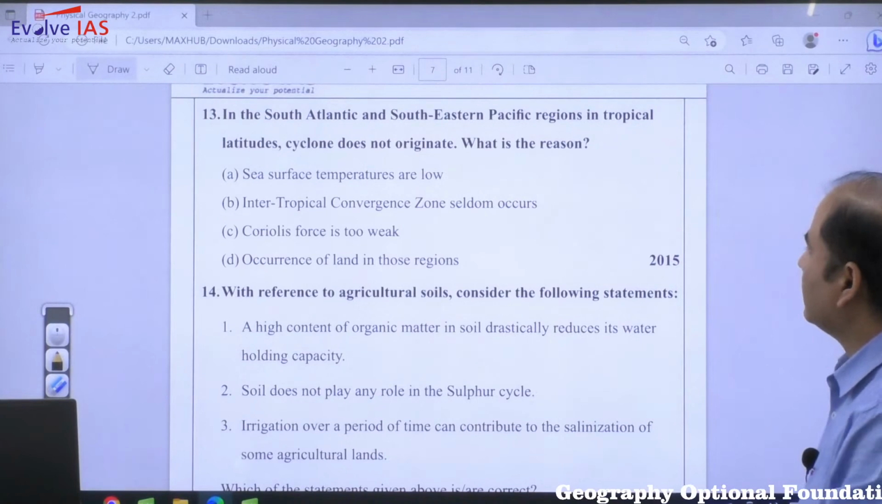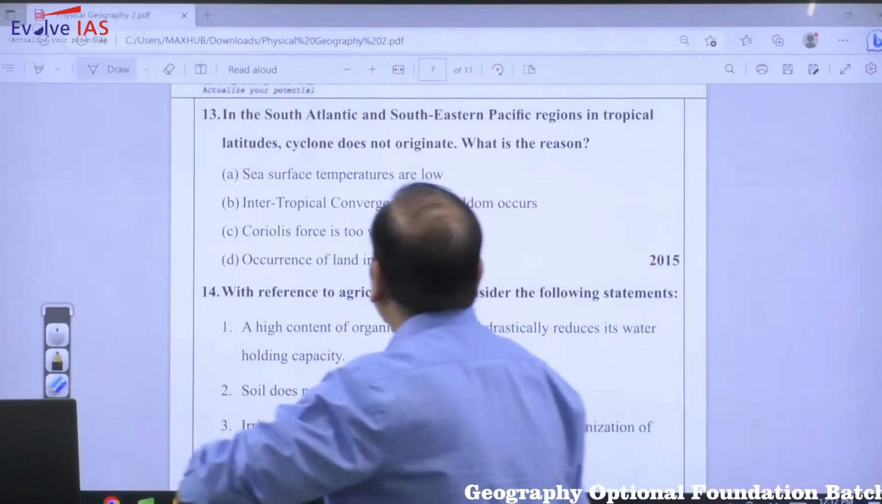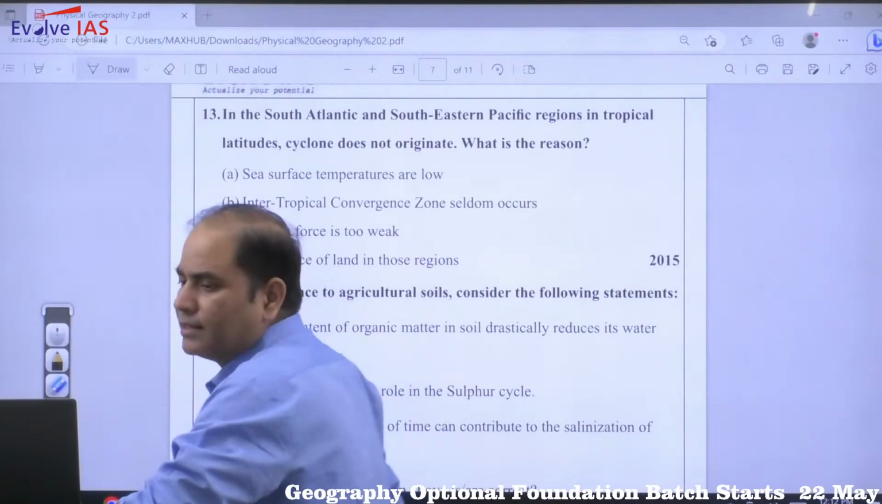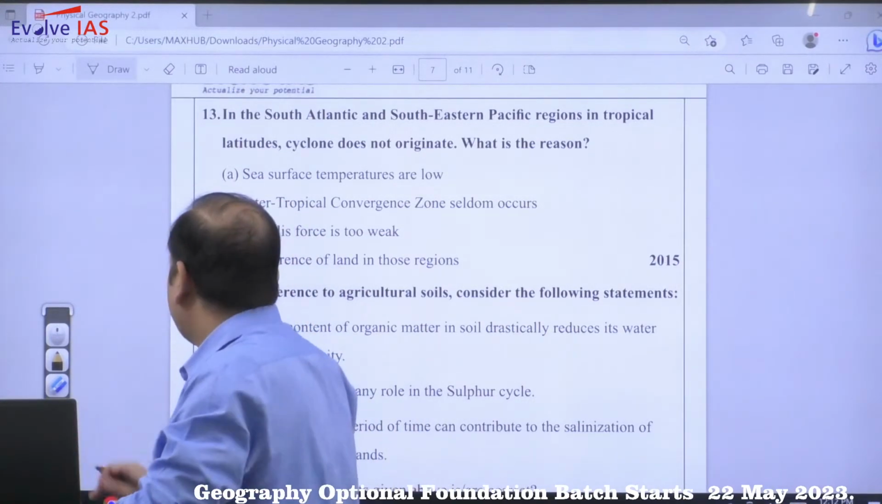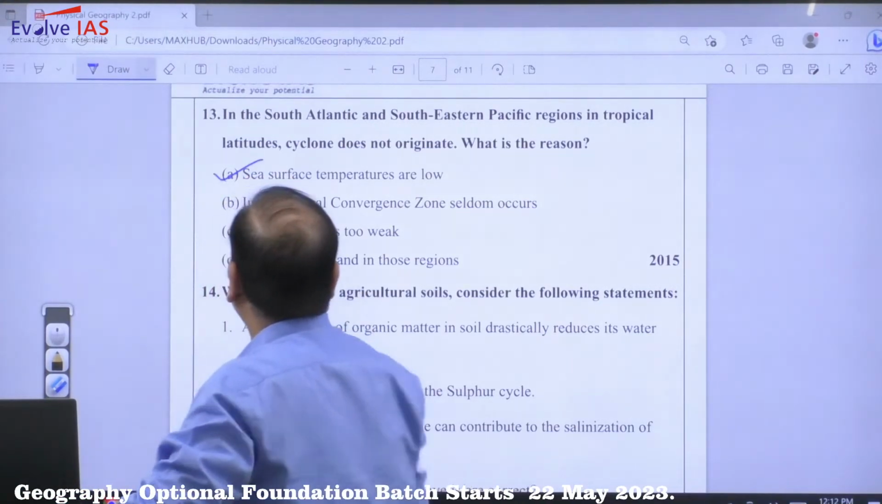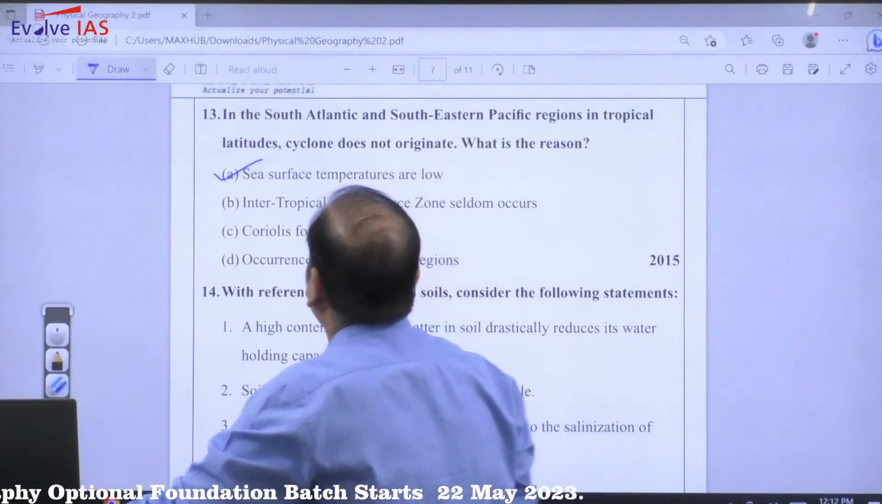So both the regions are there, low pressure ITCZ and sea surface, but because ITCZ का रोल उतना नहीं है, so that will be the reason why sea surface temperature low will be the answer.